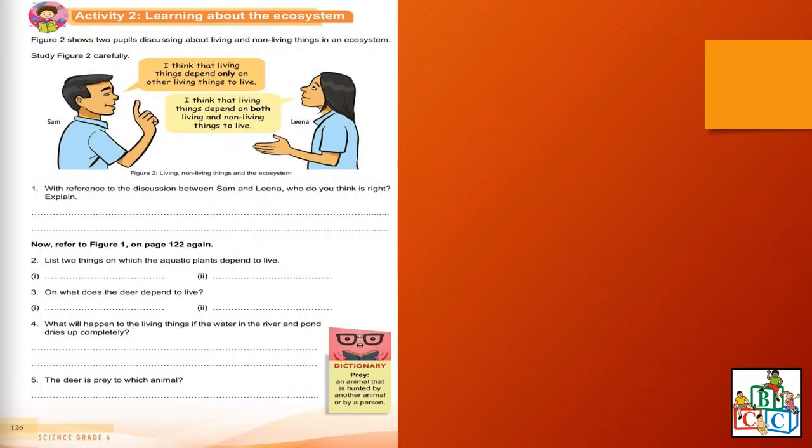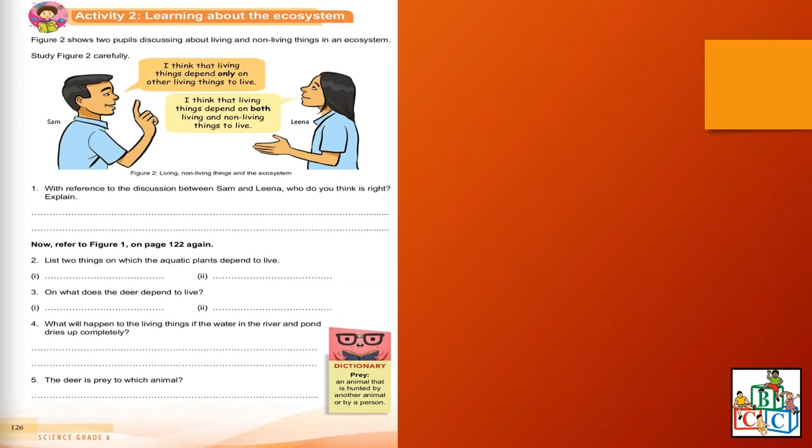So we started with ecosystems of forests and lagoons. We are going to move on. So for today, on page 126, learning more about the ecosystem. Figure 2 shows two pupils discussing living and non-living things in an ecosystem. Study figure 2 carefully. Sam and Nina are talking, so let us read their conversation.